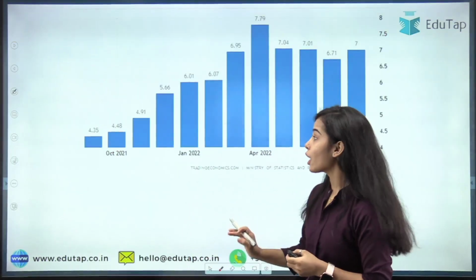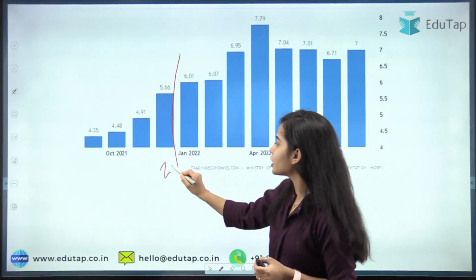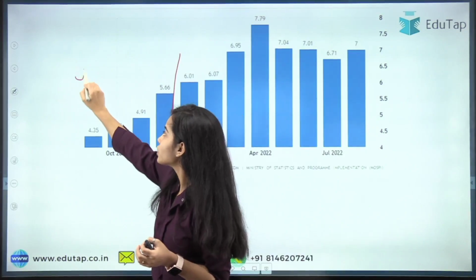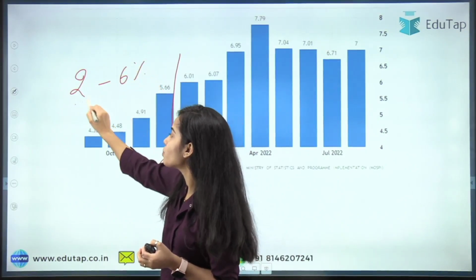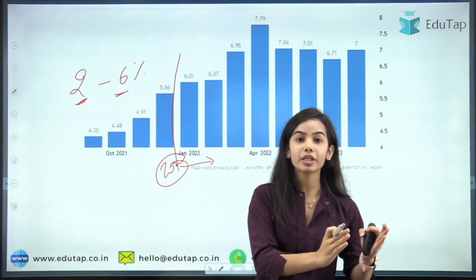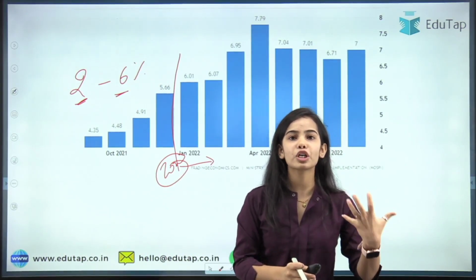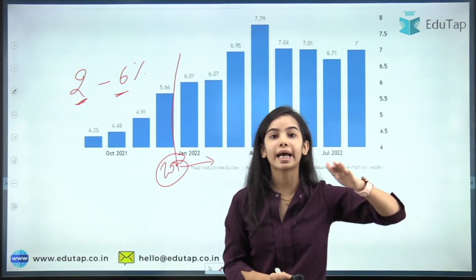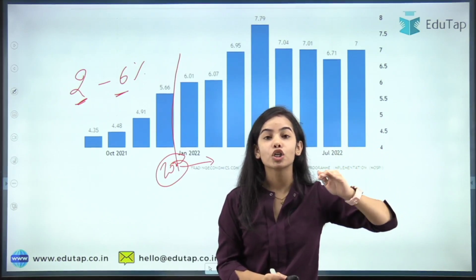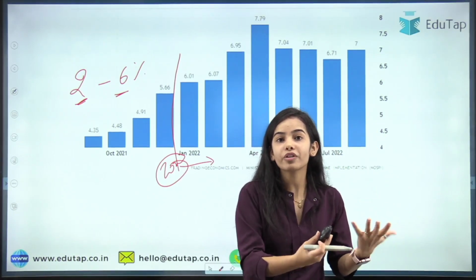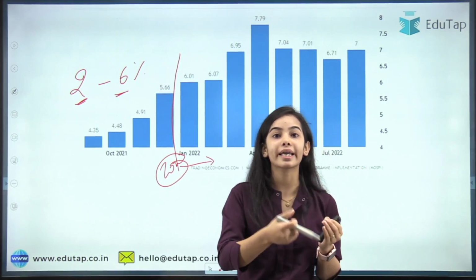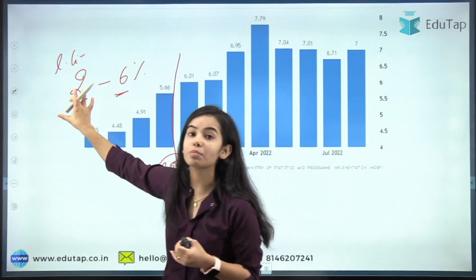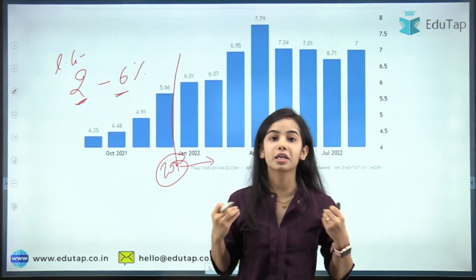Okay, so when we enter 2022, from then onwards the inflation is rising, and you know that the tolerance limits of the RBI are 2% to 6%. That is, the lower limit of inflation should be 2% because a little inflation is important. Inflation means rising prices. When prices rise, the suppliers are motivated to produce because they are getting higher prices, so they will produce more. So that's why this is the lower limit, that at least this much inflation, 2%, should remain in the country.